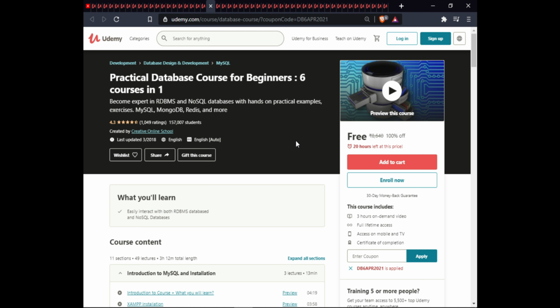The next course is Practical Database course for beginners, 6 courses in 1. In this course, you will learn to easily interact with both RDBMS and NoSQL databases. You will become an expert in RDBMS and NoSQL with hands-on practical examples and exercises: MySQL, MongoDB, Redis, and more. This course has 3 hours on-demand video, full lifetime access, exam warranty, and certification of completion.